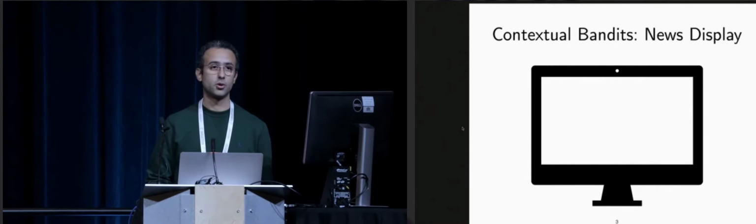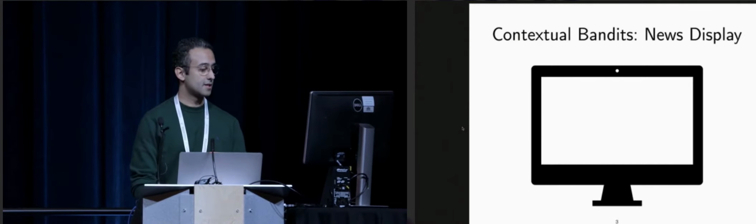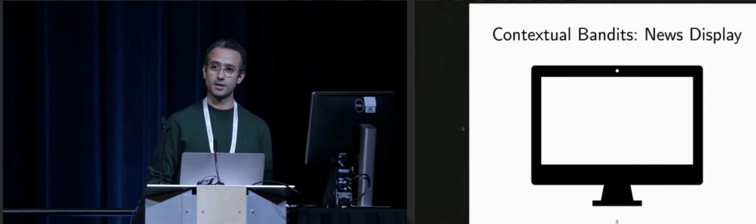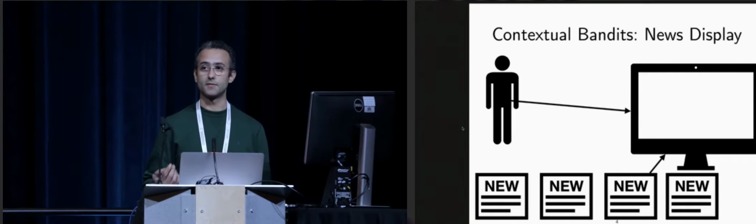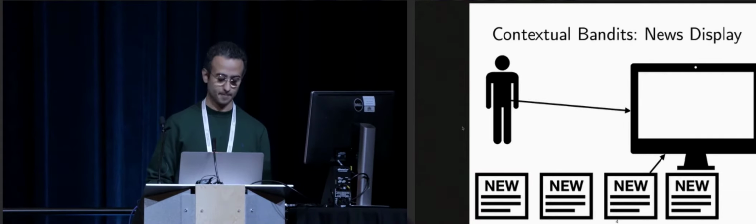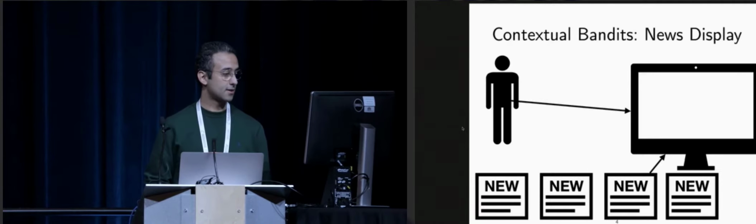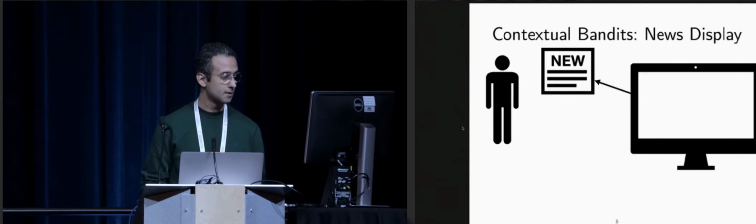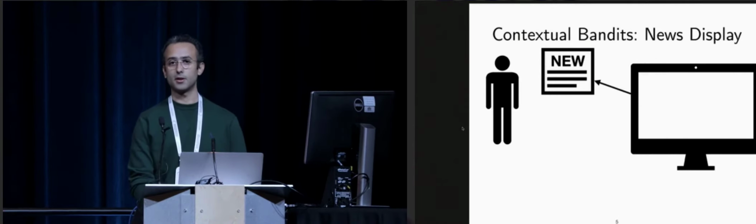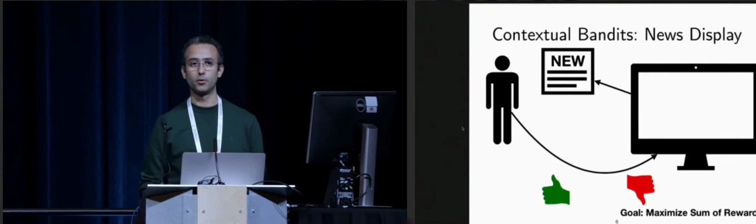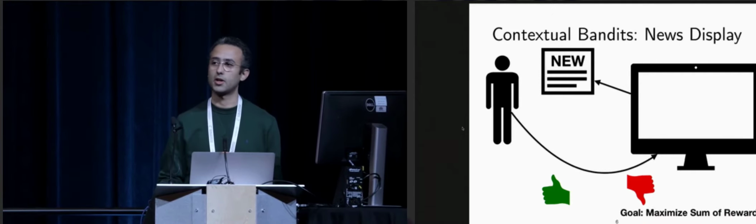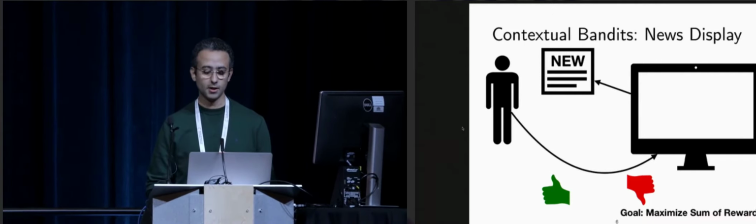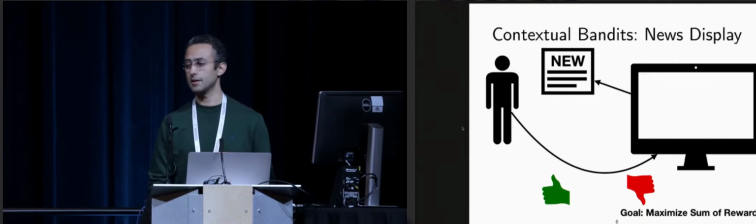And here I will show how this interaction may happen in a simplified news article recommendation system. So the system has access to a set of news articles, as well as context feature vectors representing users. And the task at hand is to choose one of these news articles to recommend for the user. Having recommended an article, the system gets to see some sort of reward signal. For instance, how much time the user spent reading this article, or whether the user has clicked on the selected article or not.